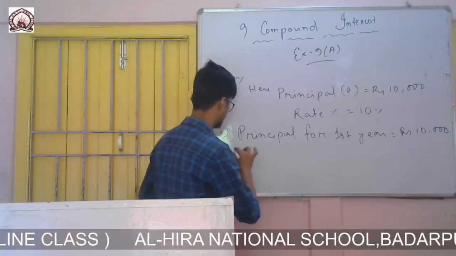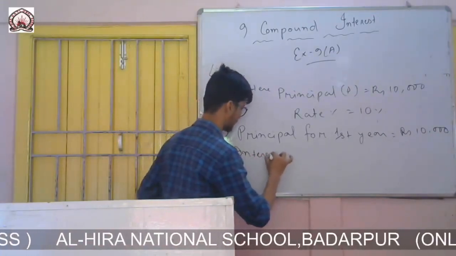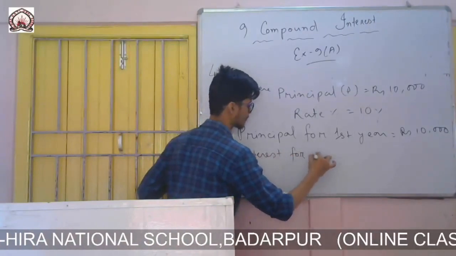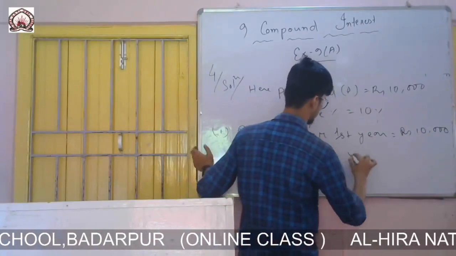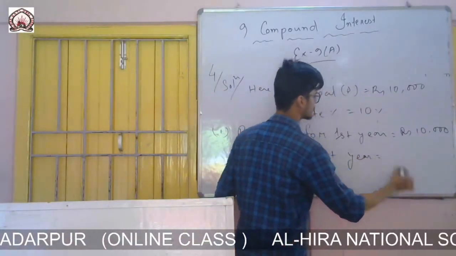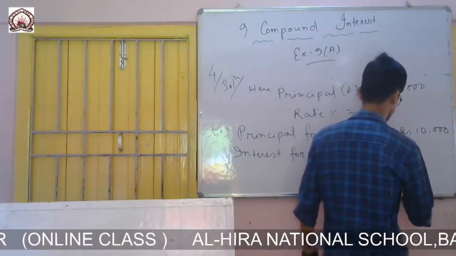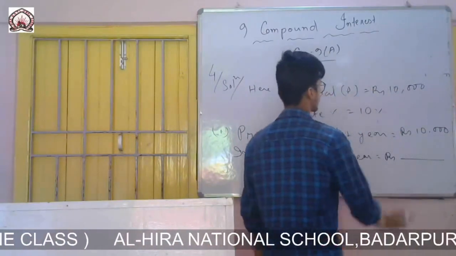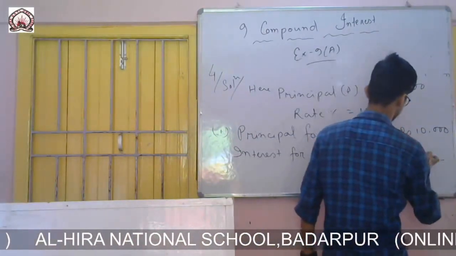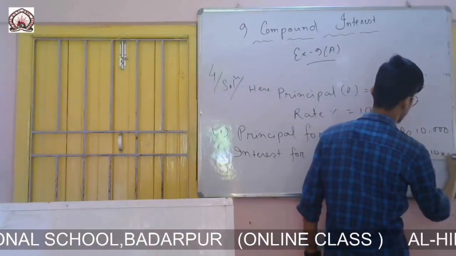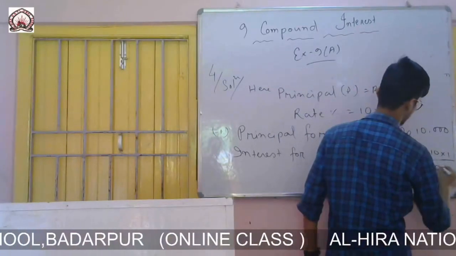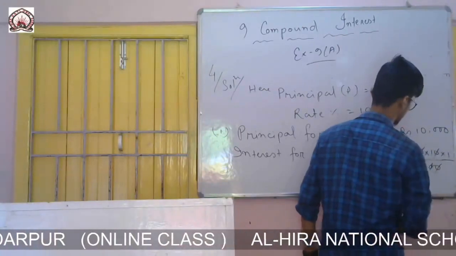So now I will calculate the interest. Interest for first year will be PRT by 100. So here P is 10,000, R is rate is 10 and here only 1 year, divided by 100. So 20 cancelled.